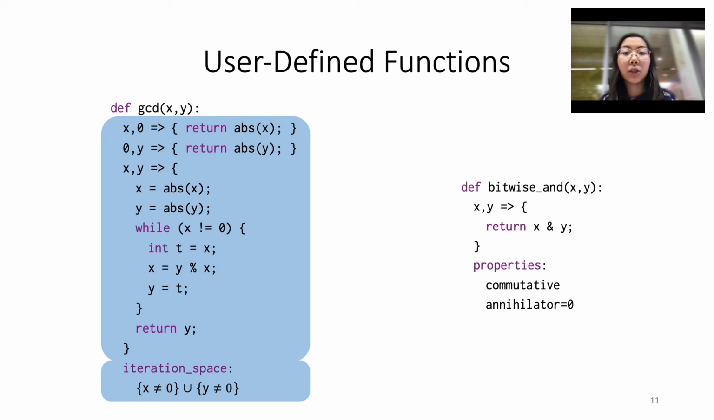Additionally, functions in our compiler can be described in a second way, where functions provided by the user can actually be defined using properties, and our compiler can automatically infer the iteration space from the provided properties.